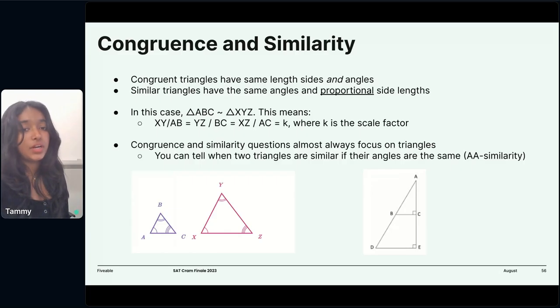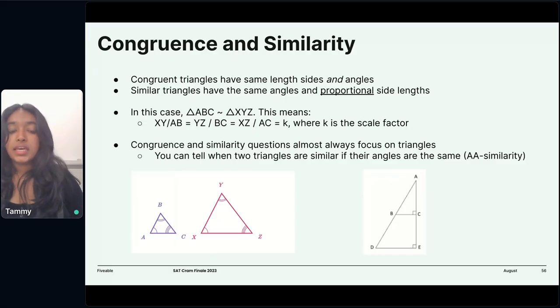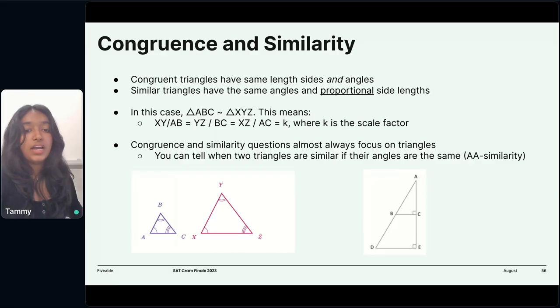Okay, so congruent triangles have the same side lengths and angles. But similar triangles have the same angles, but they have proportional side lengths. So let's look at the two triangles we have on the left side of our screen. In this case, triangle ABC is congruent to triangle XYZ. So this means that all these sides divided will give us a value k, where k is the scale factor.